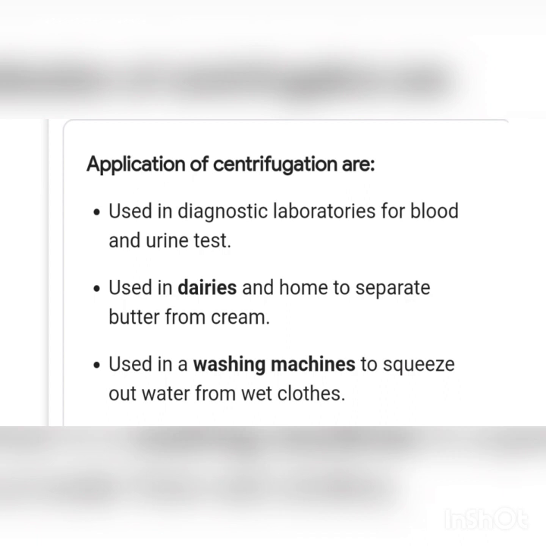It is also used in dairies and homes to separate butter from cream. So to make butter from milk, cream, centrifugation method is used. And also it is used in washing machines to squeeze out water from wet clothes. So many of them must be using washing machines at homes, and you must have seen how the machine moves. It rotates very fast, and as it rotates, the water comes out of those wet clothes, isn't it? So here centrifugation method is used.